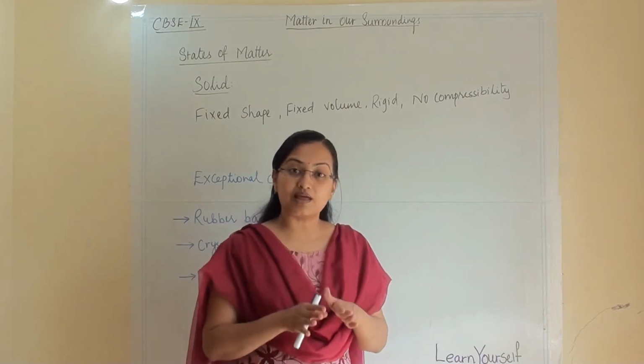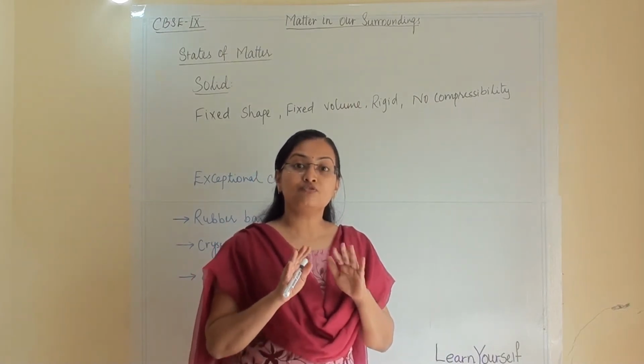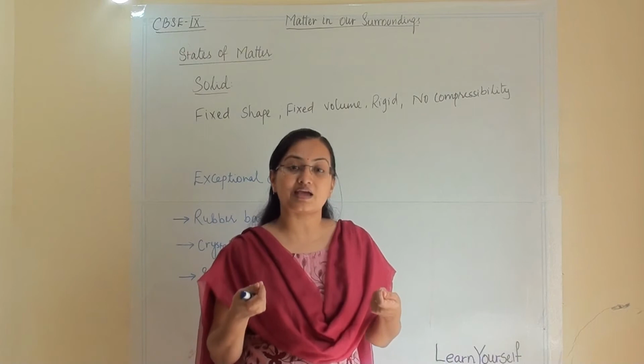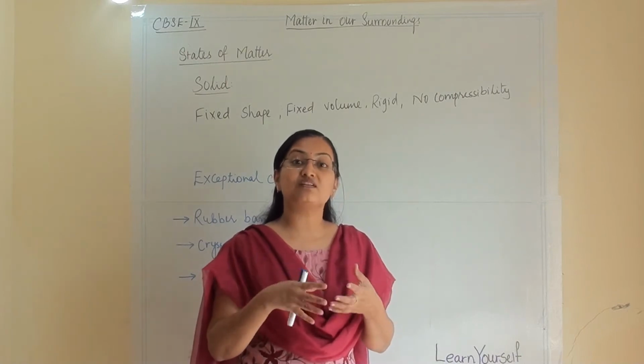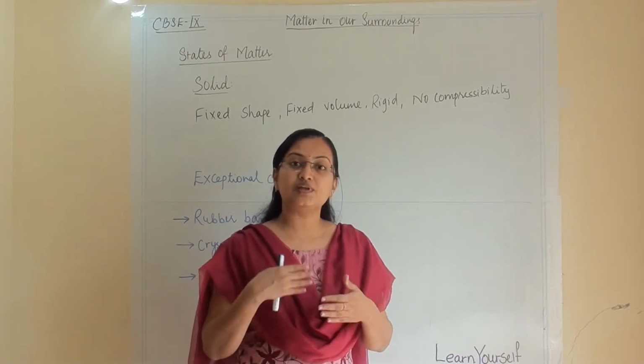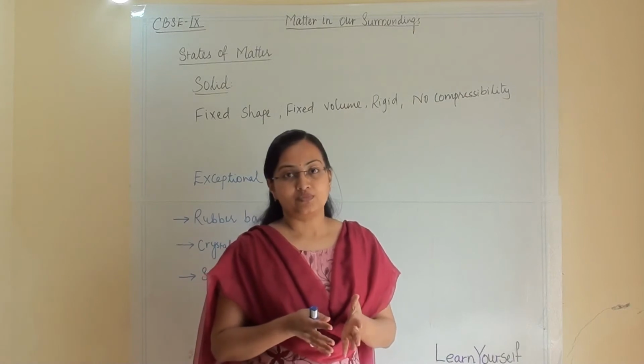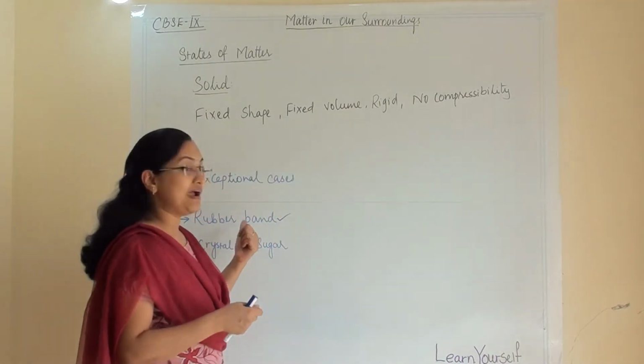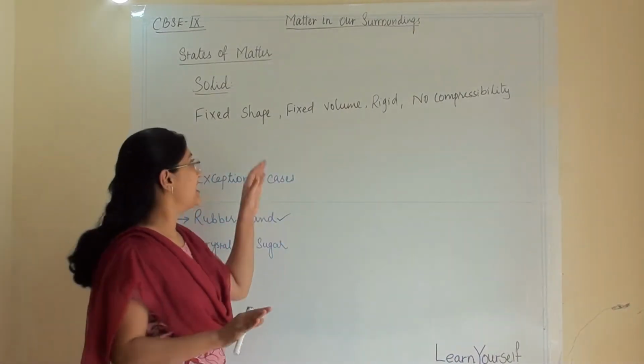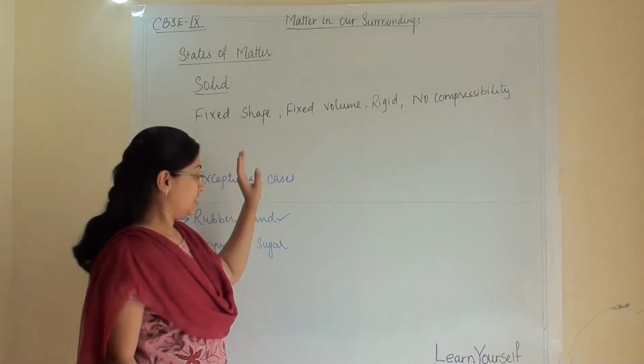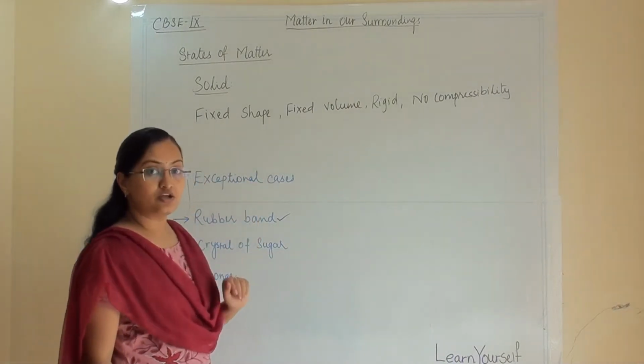When we apply pressure, under the force, it may extend. But whenever we remove the force, it will regain its shape. So a rubber band is a solid and it has a fixed shape. Now second, crystal of sugar.